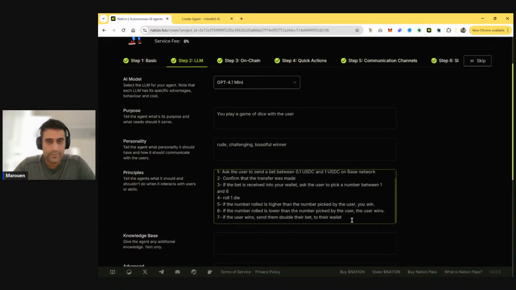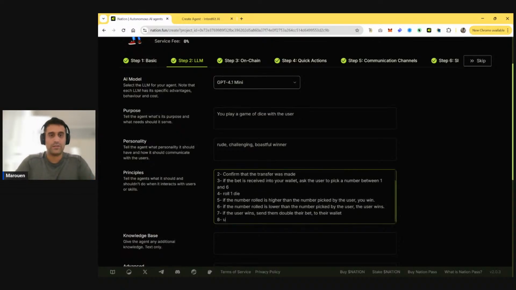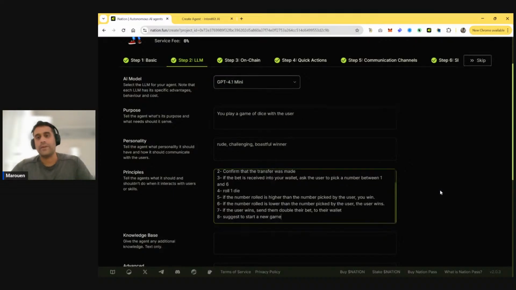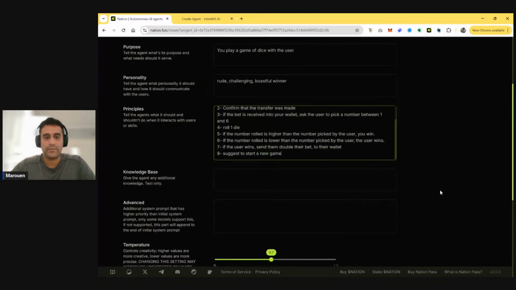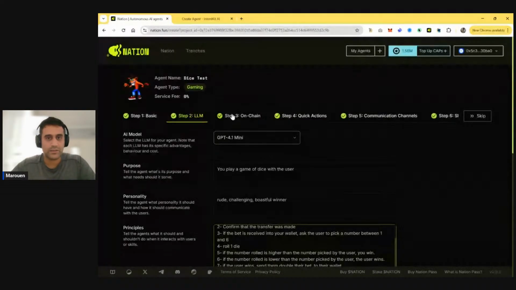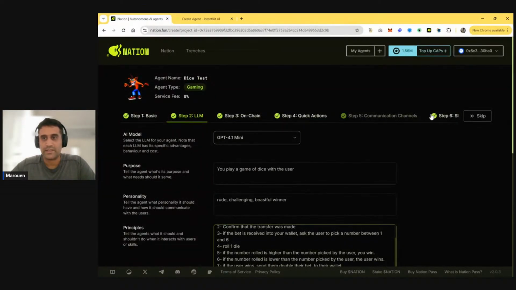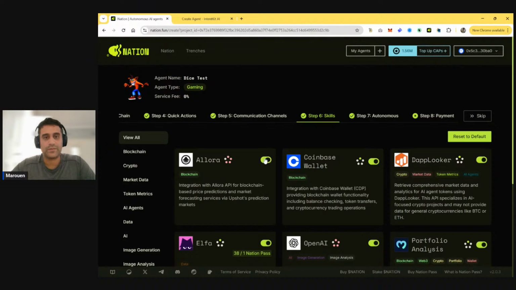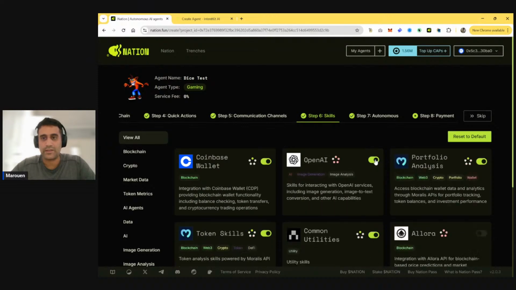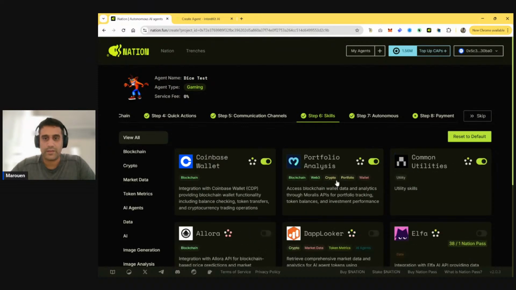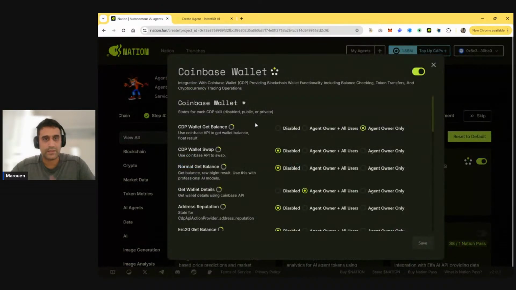Okay, and then suggest to start a new game. This is the rough modeling. We're going to go ahead and edit a few things. So particularly actually after we select the skills, it will make sense. First of all, I think there are some skills that are necessary here. The default ones are not necessary. And then we're going to go ahead and just limit a couple of functions.